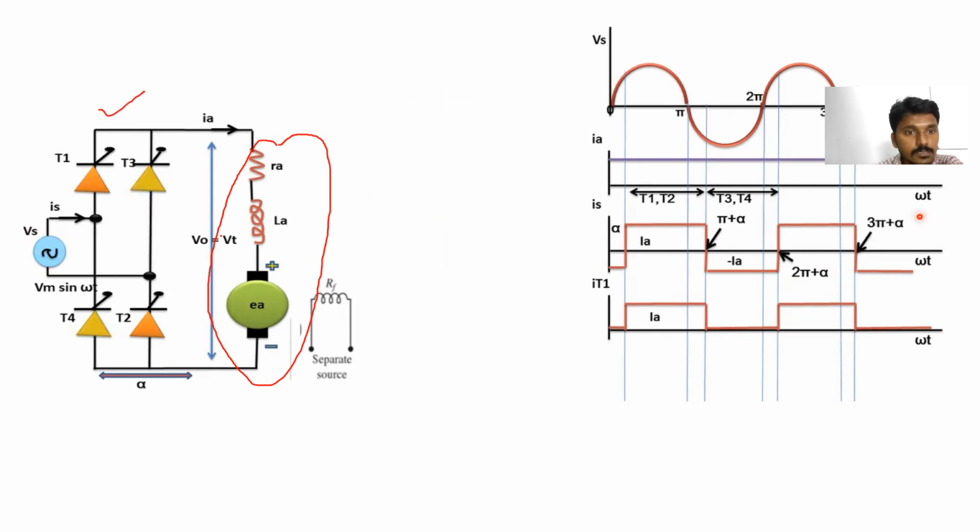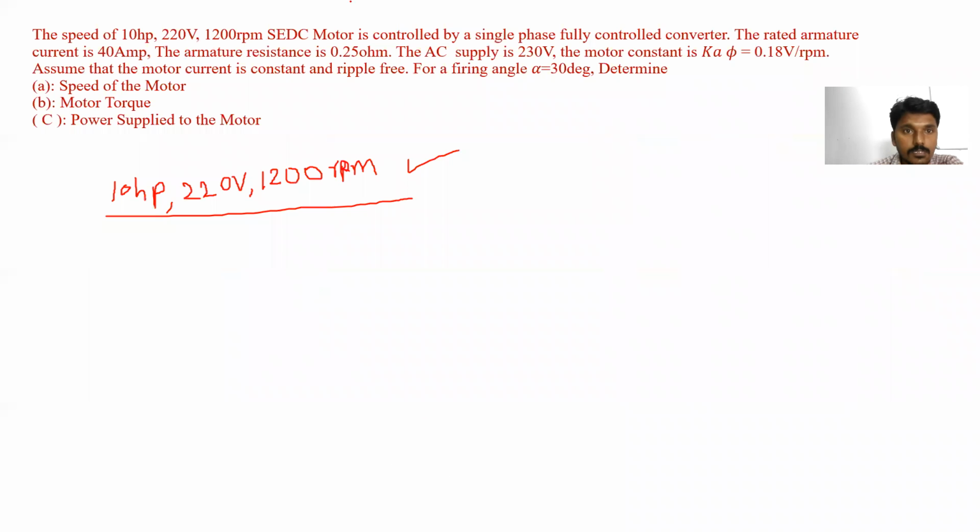Same concept, right? Please say yes or no. Yes, sir. Okay, so he has given the separately excited DC motor controlled by a single phase fully controlled converter, and the rated armature current is 40 amperes. What he has given as data: armature current Ia is equal to 40 amperes.